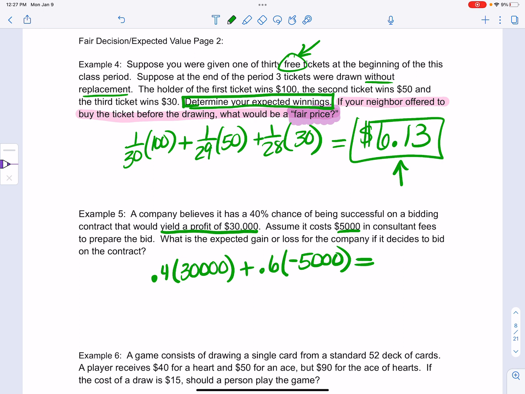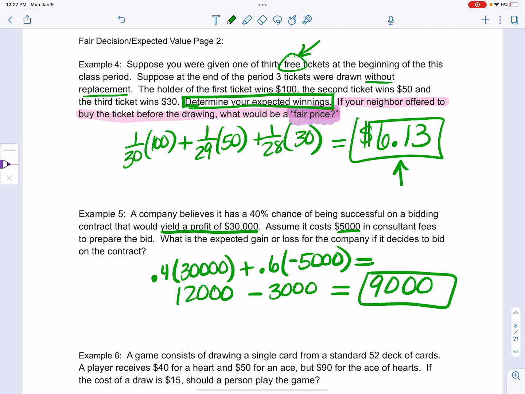I'm sorry, I'm going to have to do this in steps because I don't have the math on this. This is 12,000 and this is 3,000. So when I put that together, it's 9,000. So what is the expected gain for the company? It's a $9,000 gain. So this would be something they would be making money on for the most part. If they get it, they're definitely making money.